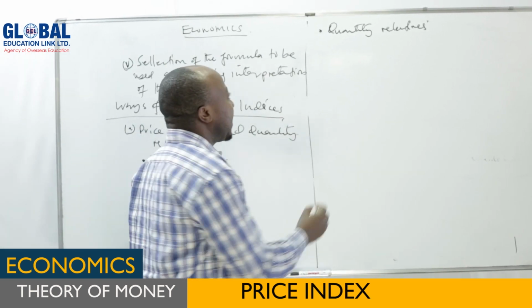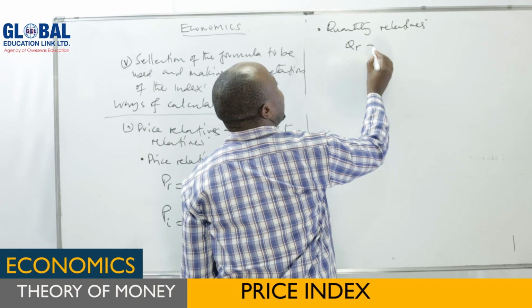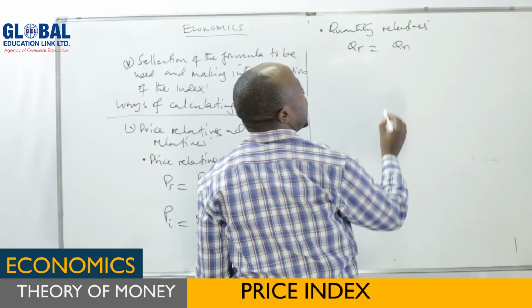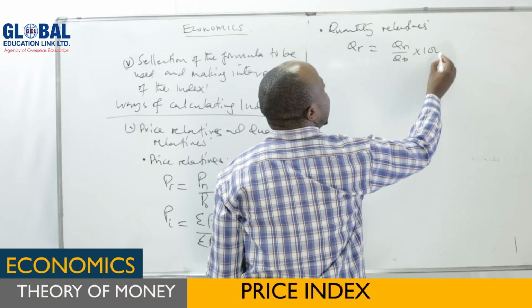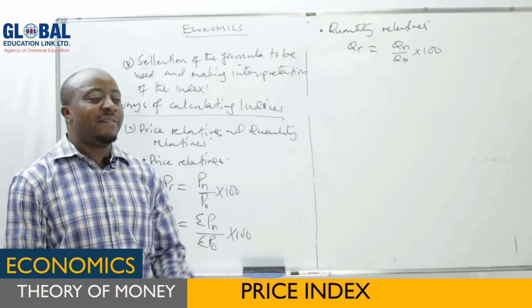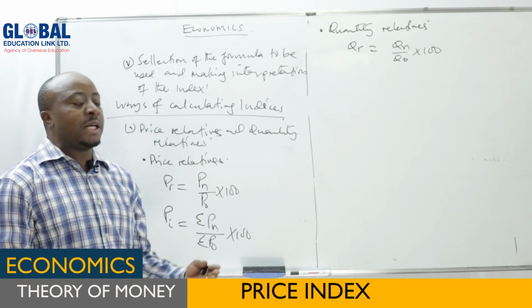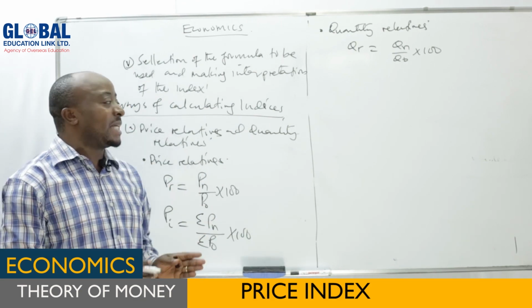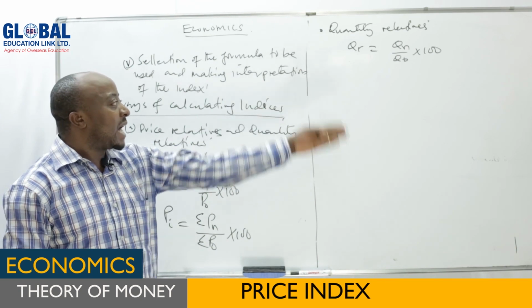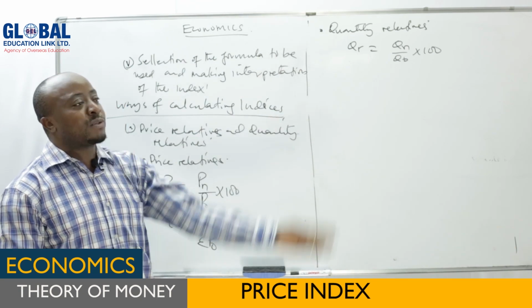So you can say, for example, quantity relative equals quantity in the current year over quantity in the base year times 100. Again here, when you have been given quantities of a single commodity or a single item, there is no need of making summation. So just take quantity of the current year over the base year times 100.